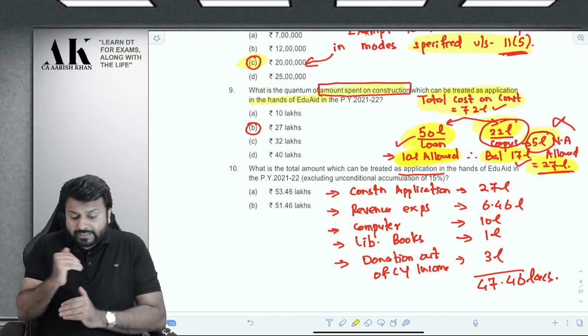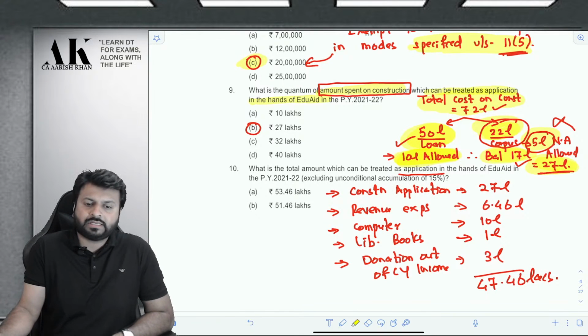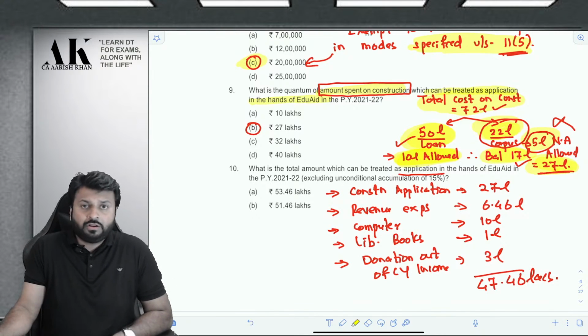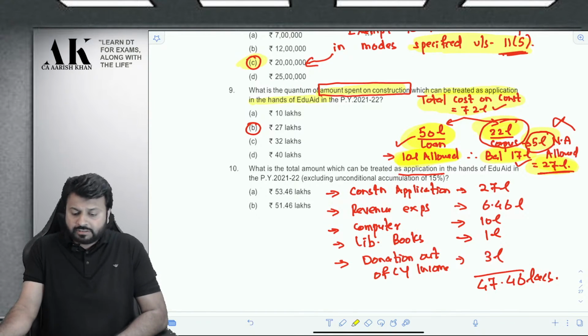So how this 27? Beautiful question it is. It's not that easy to decode this. Let me tell you very clearly, some intelligent questions have been made by the ICAI in this particular RTP.